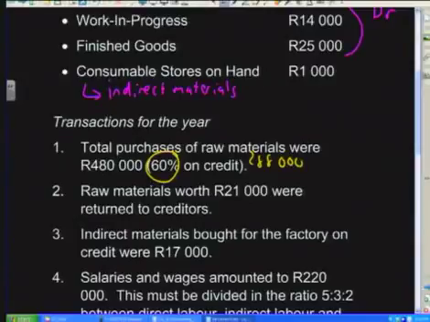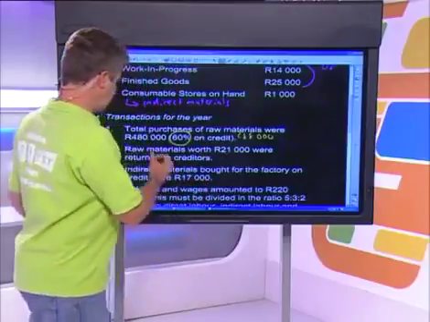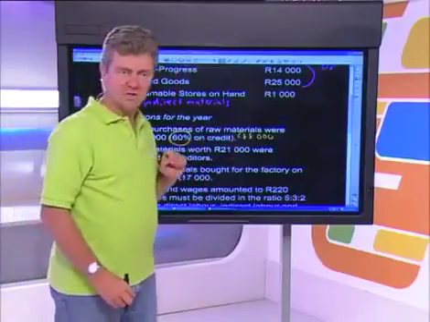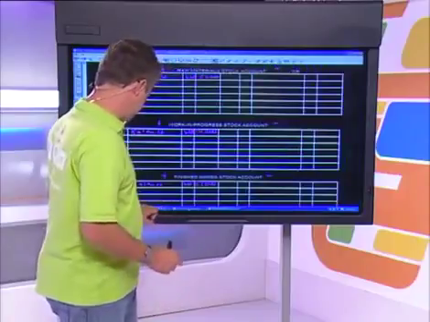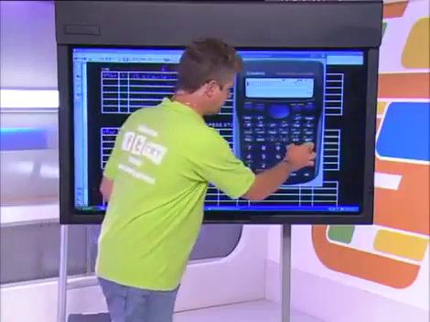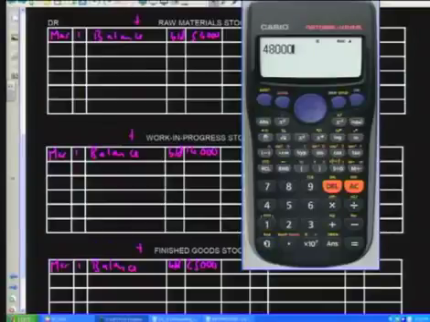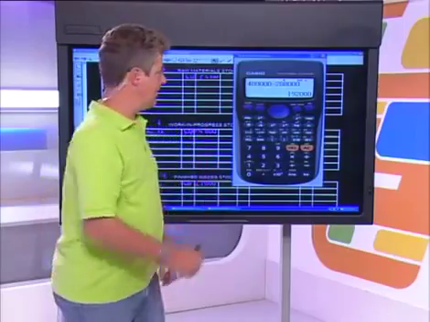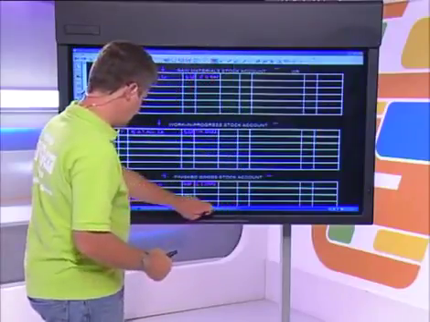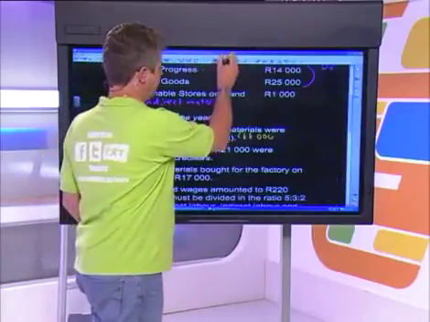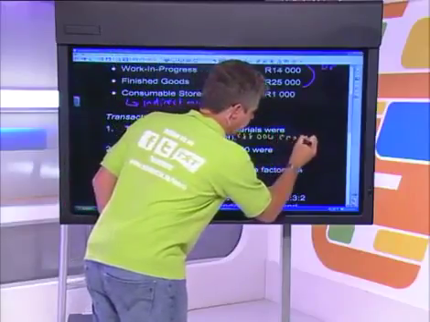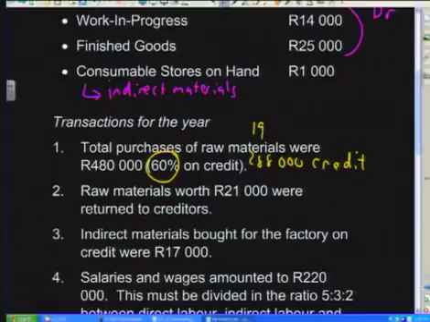I'm sure I don't need to tell you how to do the next part of the calculation. If you want to know what part was purchased for cash, all you do is take the 480,000, which were our total purchases, and subtract the 288,000. That gives me 192,000, the amount that was purchased for cash. Let's write that down to remind us. On the information book, 288,000 was purchased on credit, and 192,000, which is the remainder, was purchased for cash.